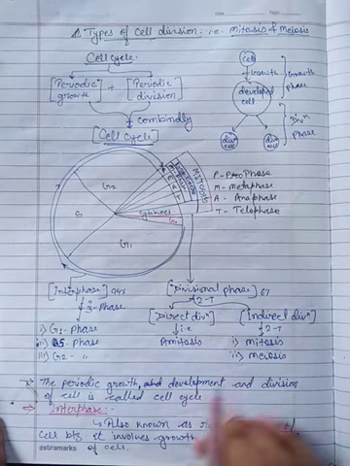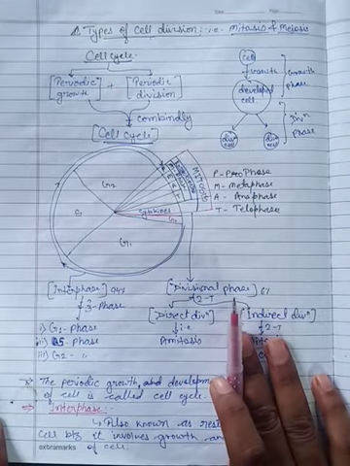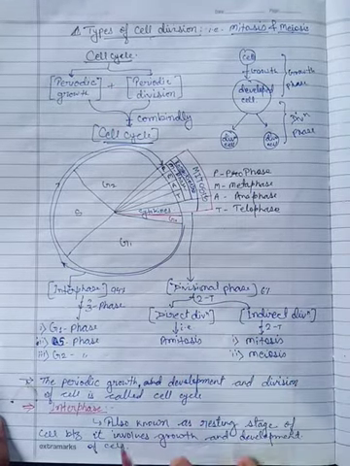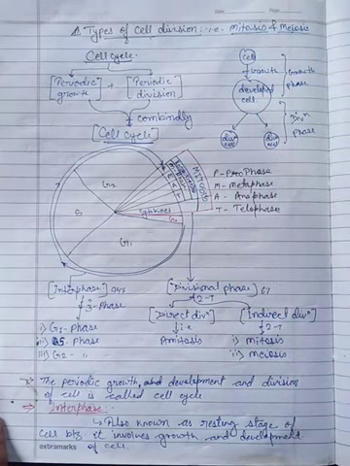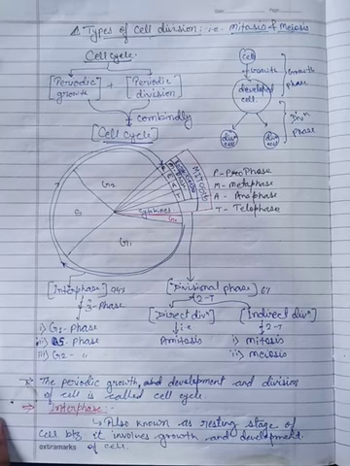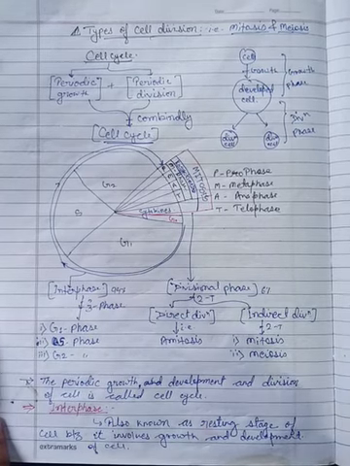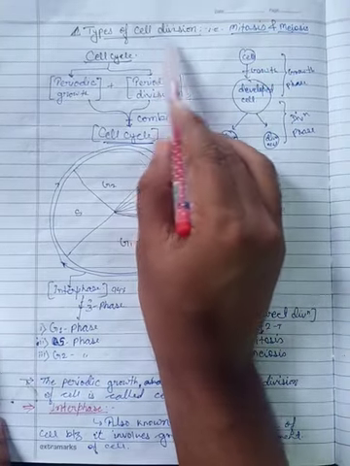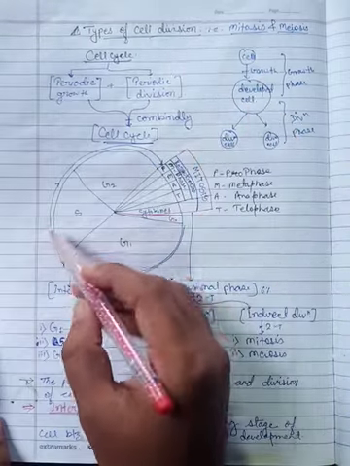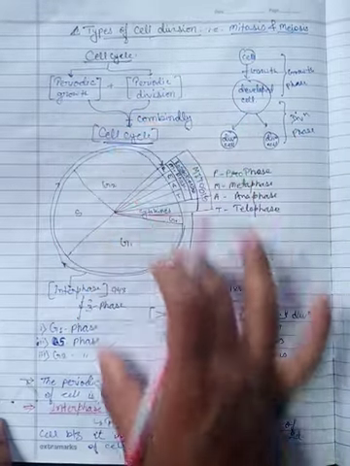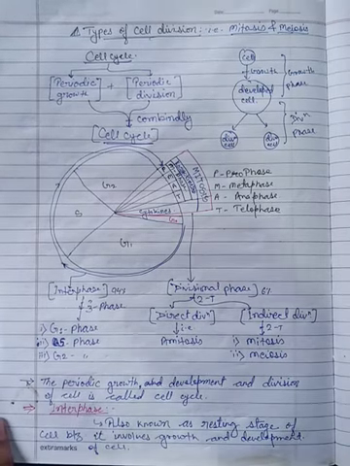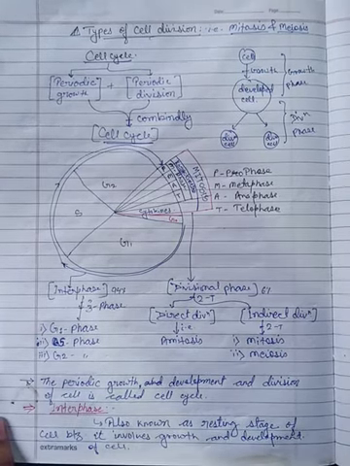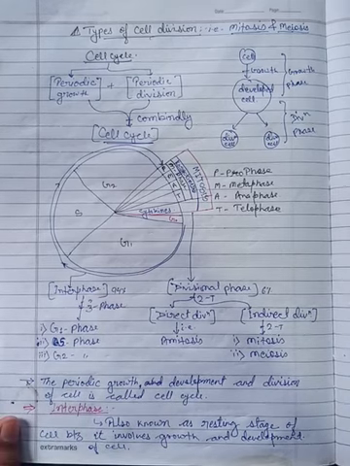Now look at this point. The types of cell division. In your syllabus, only two types of cell division will come, that is mitosis and meiosis. But before starting cell division and its mechanism, write here a simple diagram about the cell cycle, and how the cell cycle is important and how cell division is a part of the cell cycle. So let's look at this.